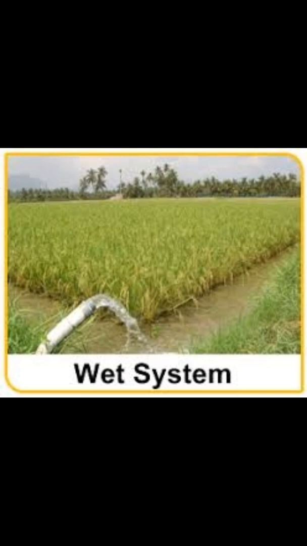The puddled or wet method of cultivation is practiced in areas which have assured and adequate means of irrigation. In this method, the land is plowed thoroughly and filled with 3 to 5 centimeters of standing water in the field. This water is maintained in the field up to a depth of 2 to 3 centimeters till the seedlings are well established. The steps followed for cultivating rice are sowing of seeds, transplanting, harvesting, and processing.